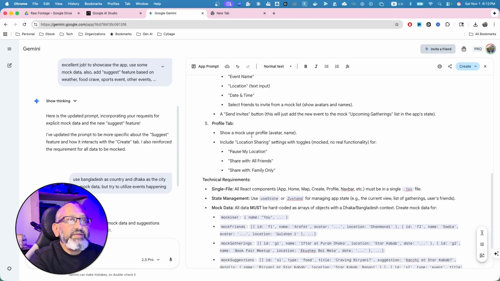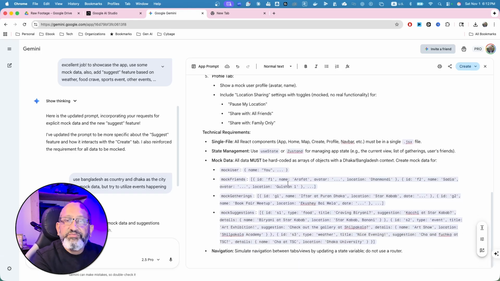There is a profile tab, mock user profile, avatar, names, include location sharing toggles. I like that because then I can pause my sharing, because sometimes for privacy reasons I might not want to share my location. Share with all friends, family only. Very good, meaning that I can customize the groups. I can actually add share with custom community, like, you know, maybe my friends, maybe my co-workers. Okay.